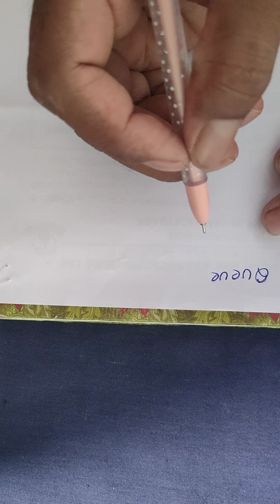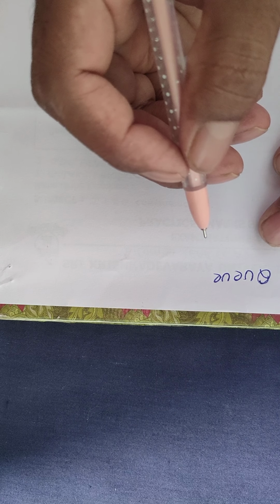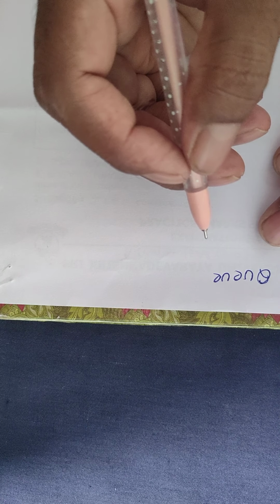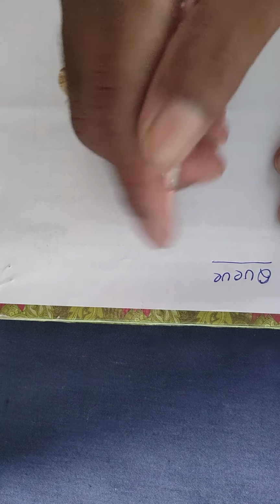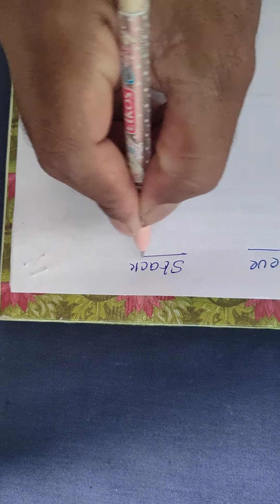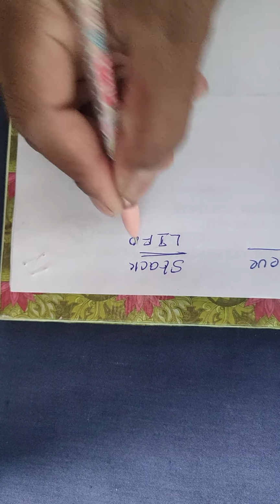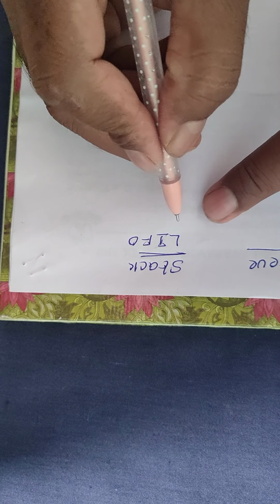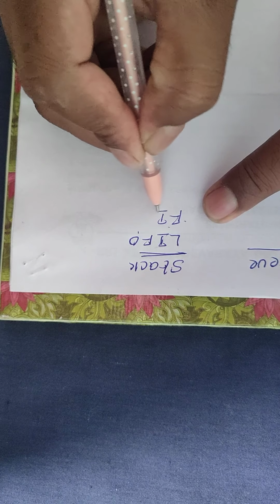Hi, today I would like to discuss a topic in data structures. The topic name is the queue. In the previous class, we explained the stack. So what is a stack? A stack is also one type of data structure. It is represented as last in first out, or first in last out.